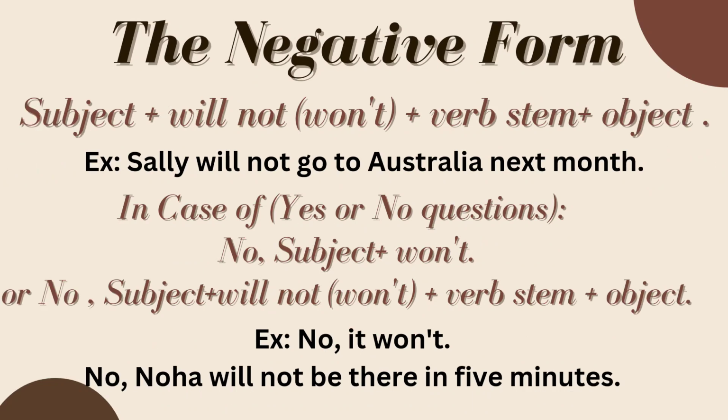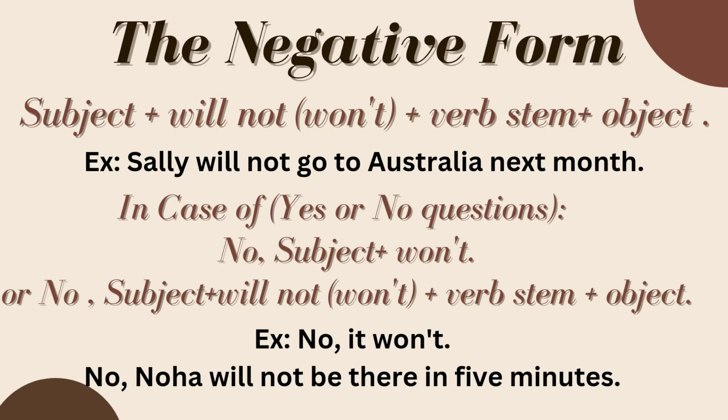And now let's move to the negative form. We'll put the subject plus will plus not or won't plus verb stem plus the object. For example, Sally will not go to Australia next month. Sally won't go to Australia next month. It's okay with both will not or won't.